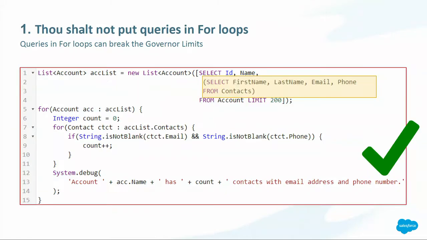So how can we fix this? We fix this by taking the query out of the for loop. In the first line of this piece of code, we are using relationships between objects to take advantage of the relationship and get the information that we need in just one query. Then we are saving that information into the list, and we are looping over the accounts that already have the information about the contacts. We have reduced the 201 queries to one just by taking the query out of the for loop. This way, we're not breaking the governor limits.